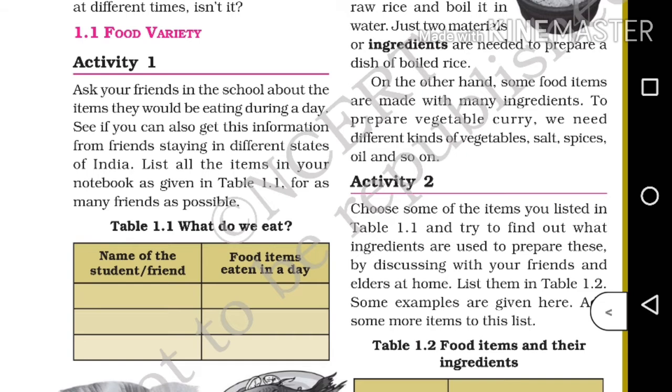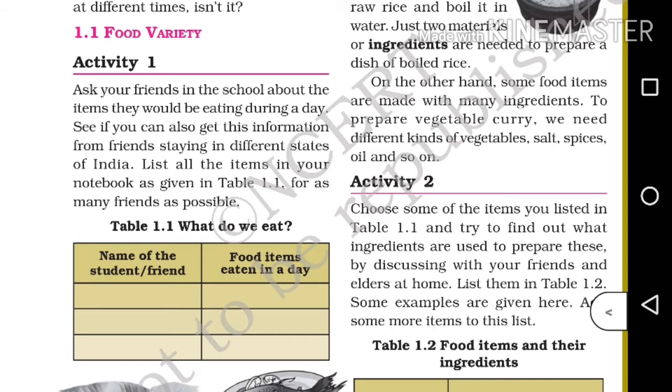Now let's move on to an activity. Activity number 1. Ask your friends in the school about the items they would be eating during a day. See if you can also get this information from friends staying in different states of India. List all the items in your notebook as given in table 1.1 for as many friends as possible.